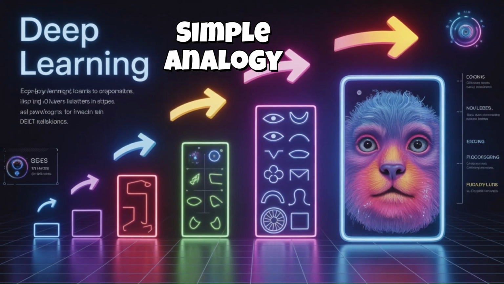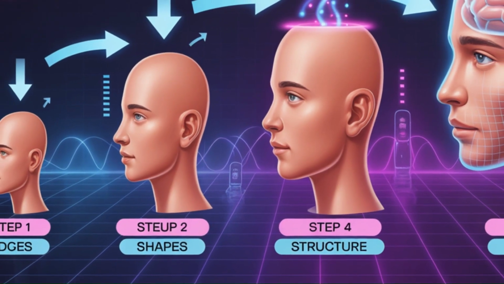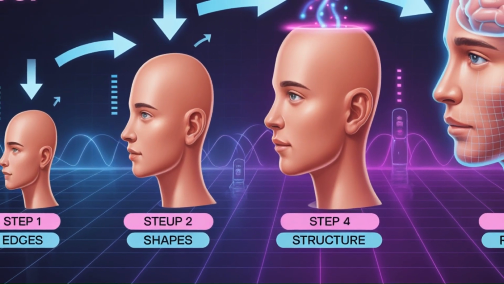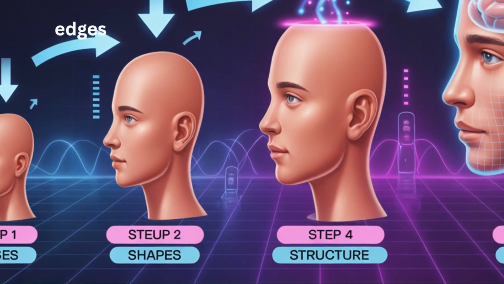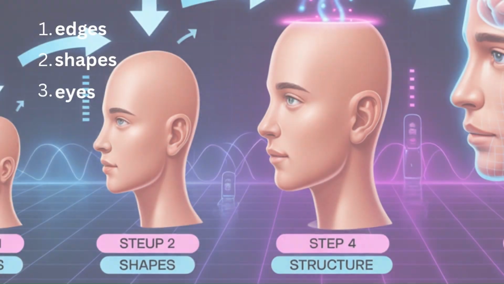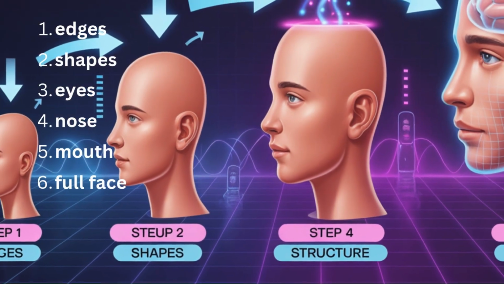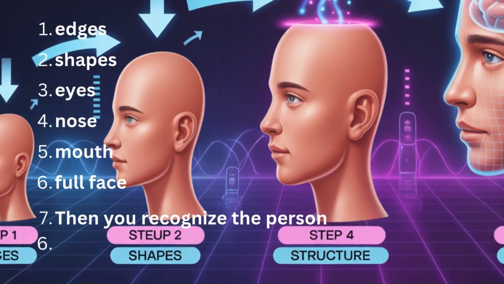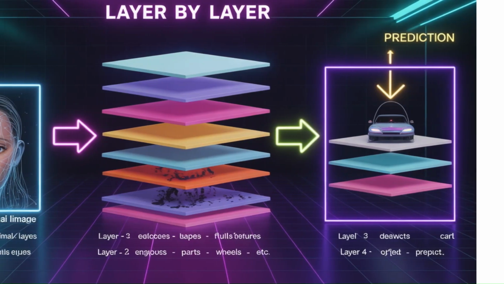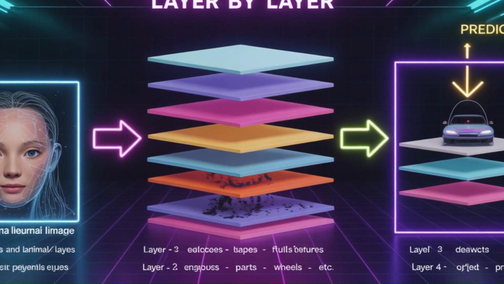Simple analogy. Imagine you are trying to recognize a face. Your brain does this in steps. First, you see edges, then shapes, then eyes, then nose, then mouth, then the full face. Then you recognize the person. Deep learning works the same way, layer by layer. Each layer learns something more complicated.